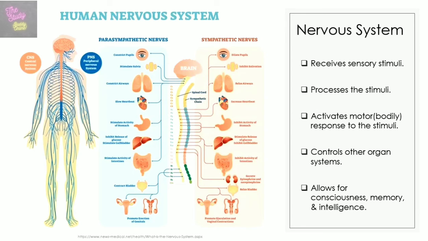Next, we have the nervous system, and this consists of the brain, spinal cord, nerves, as well as sense organs such as the eye, nose, etc. It is a regulatory system, and its functions include receiving and processing sensory stimuli, as well as activating bodily responses to such stimuli. It also helps to control all other organ systems. For example, it controls the muscles of the muscular system and glands of the integumentary system. In addition, it is responsible for consciousness, memory, and intelligence thanks to the brain.